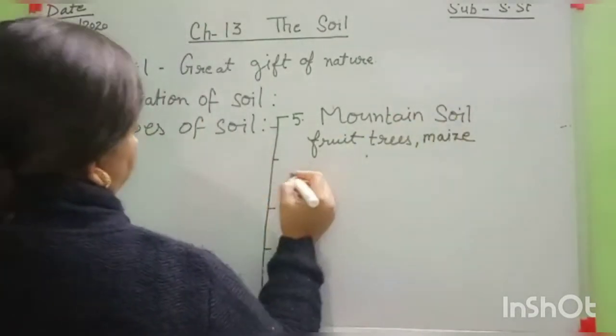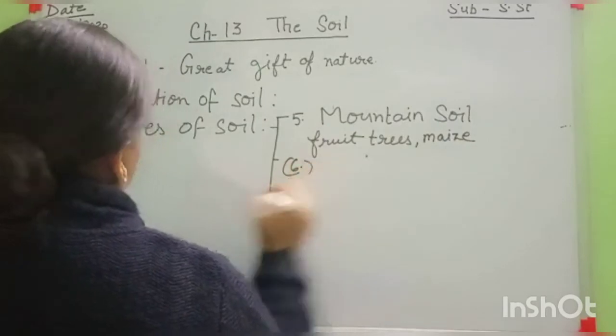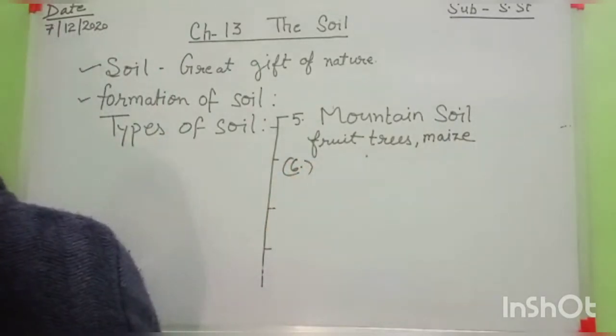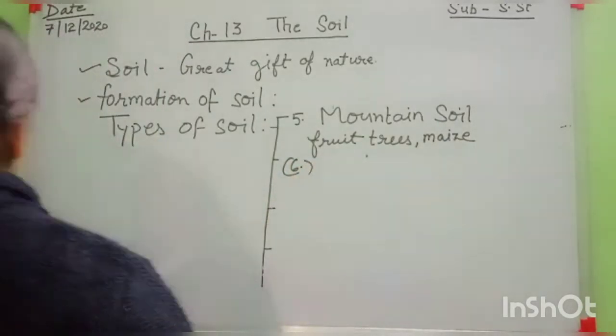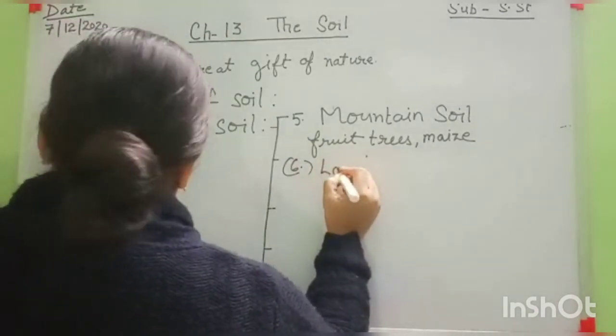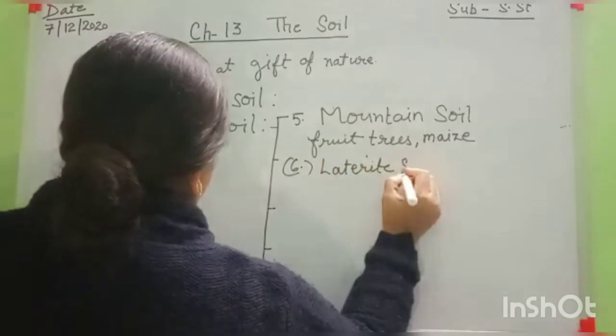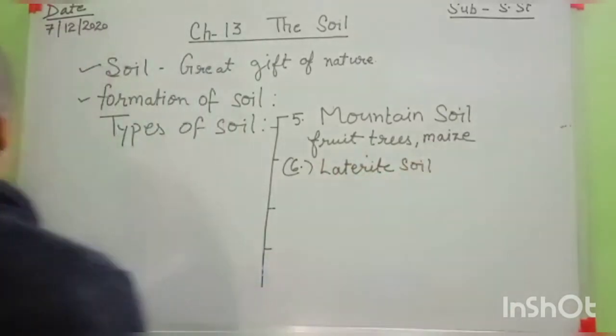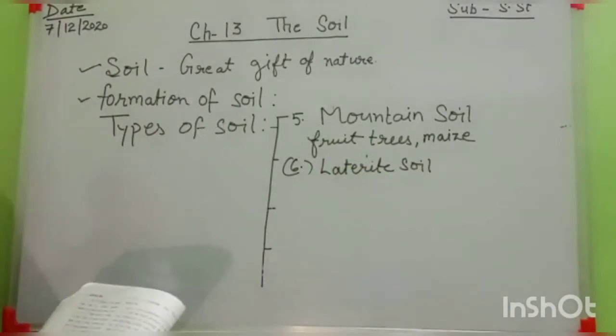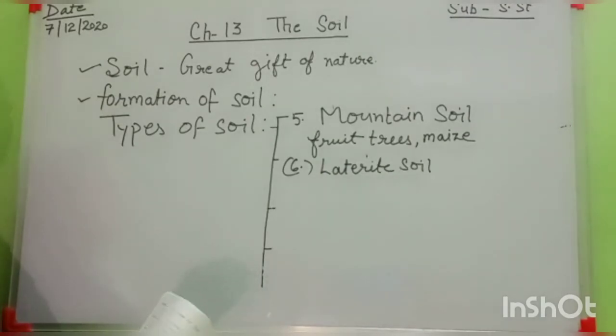Okay, then after that, number 6 is laterite soil. Laterite soil. On the hilly slopes of the south, crops like tea, coffee, rubber, cashew nuts and pepper are grown in this type of soil.